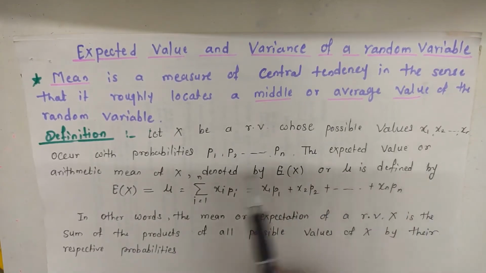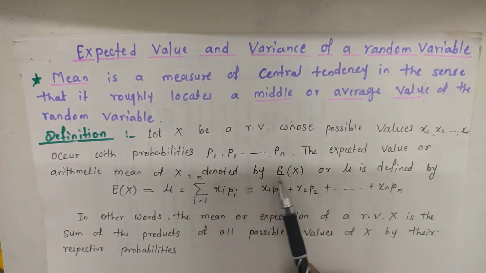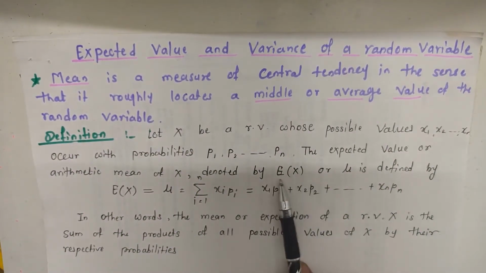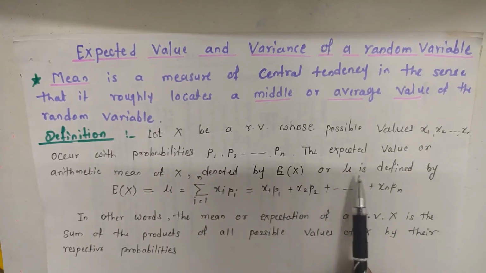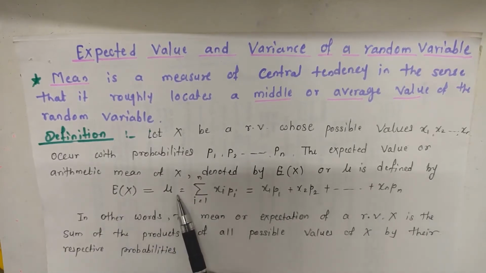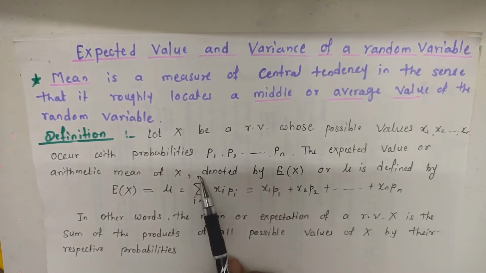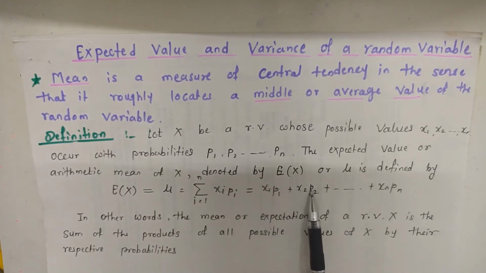The expected value or arithmetic mean of X is denoted by E of X, capital E of X, or mu. This is defined by E of X equals mu equals the summation of xi pi, i from 1 to n. That is, the sum of all xi pi: x1 p1 plus x2 p2 plus up to xn pn. In other words, the mean or expectation of a random variable X is the sum of the products of all possible values of X with their respective probabilities.